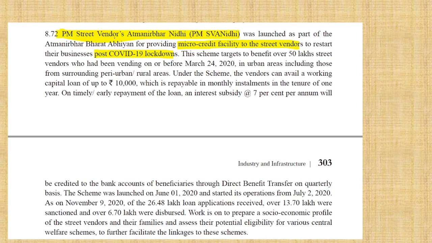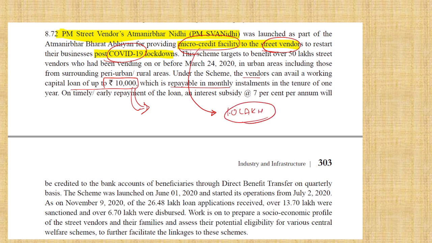And PM Street Vendors Atmanirbhar Nidhi, PM SVANidhi, is a micro credit facility after the post-COVID lockdown. Remember this, SVANidhi. Street vendors can avail a working capital loan of 10,000, repayable in monthly installments. They will say this is a micro credit facility, and they may ask about 10 lakh in prelims. But see, micro credit here is 10,000 credit, not 10 lakh credit.